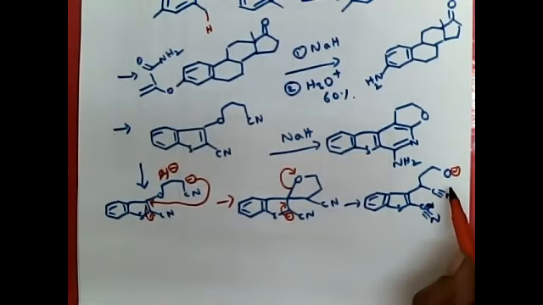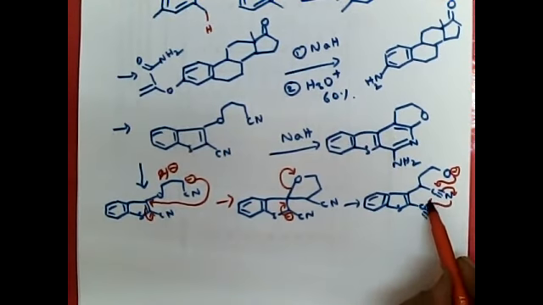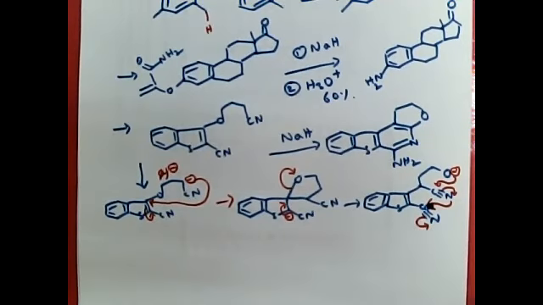Here, this oxide ion will undergo nucleophilic substitution on cyanide, because in C triple bond N, this triple bond is polarized towards the more electronegative nitrogen. So it will polarize towards nitrogen, and CN minus will be generated. Again, this N minus will undergo nucleophilic substitution on this CN. So one of the pi bonds of this C triple bond N will be polarized towards nitrogen.